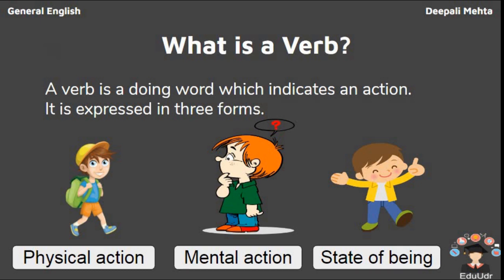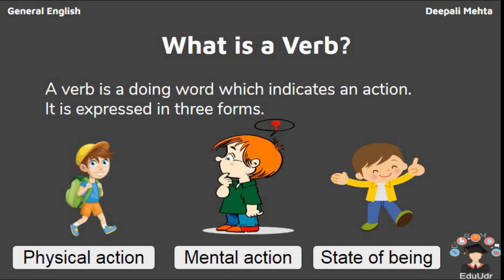Now, this simply means that a verb is a word which shows that something has happened, or it is simply known as a doing word. For example, we can say that there are three types of verbs: physical action, mental action, or state of being.